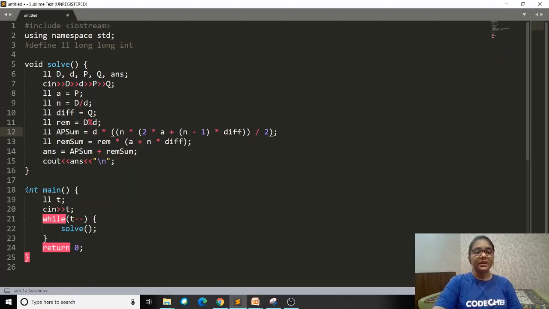For the remainder sum as well, we have written the formula. Now if we just add them together, we will get our answer. And we just have to print our answer, and after every test case, we have to leave a line and then print our answer. For that, we are using an escape sequence here, that is \n, which is used to go to the next line.